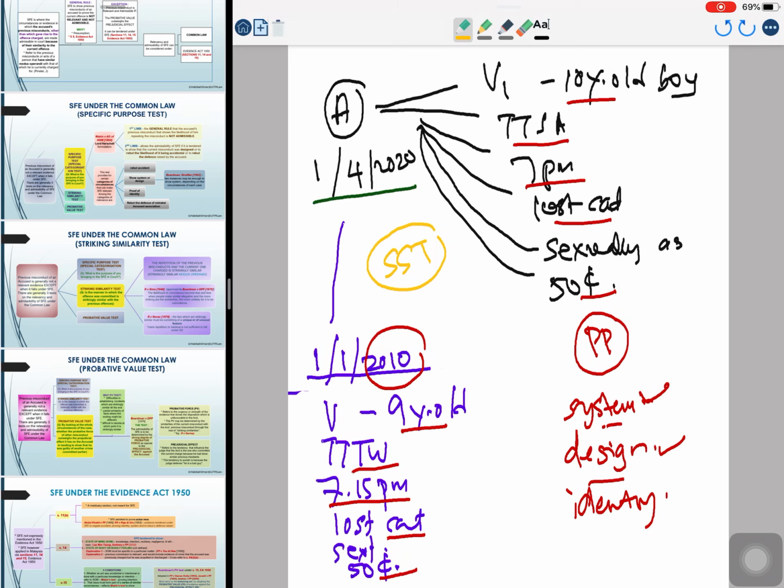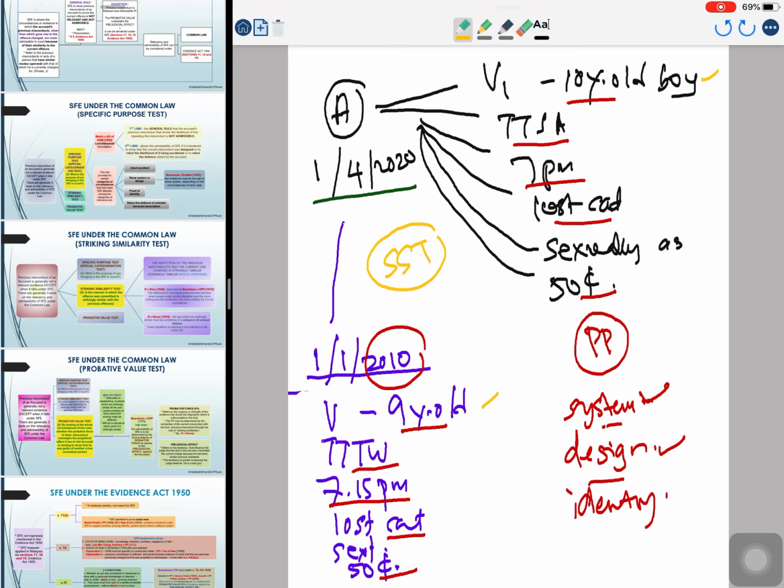Look at the boy, the victim. V1 here is a 10-year-old boy, and V in 2010 is a 9-year-old boy. So they are within the same range of age. They are young boys about 9 or 10 years old. So they are within the same range, right?